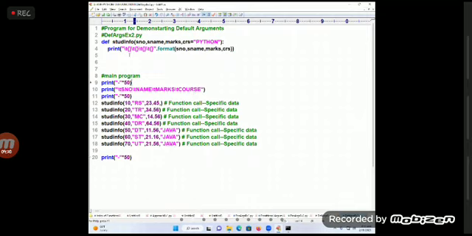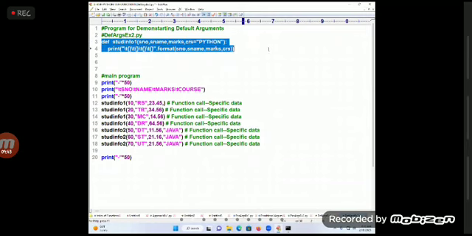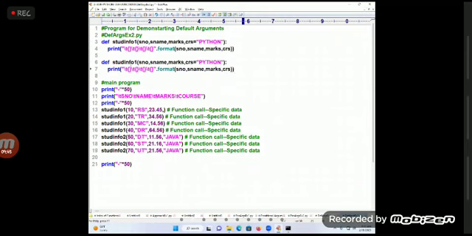Instead of that, whoever is learning Python, you mention them as student info 1, and student info 2 for the others. This is called student info, and you write it here as a separate function.